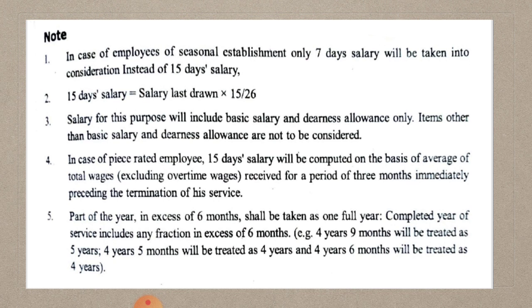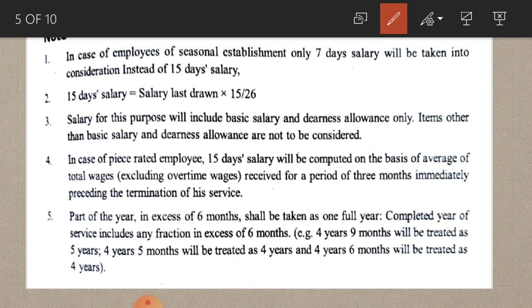Next, salary for this purpose will include basic salary and dearness allowance only. Items other than basic salary and dearness allowance are not considered. For the calculation of 15 days salary, only basic and DA can be considered.